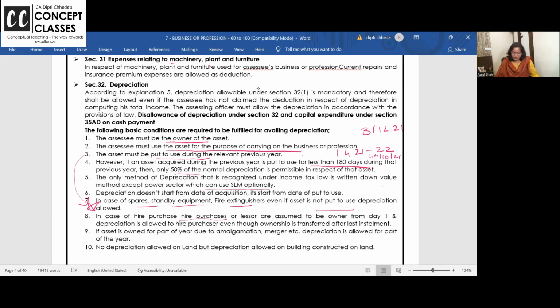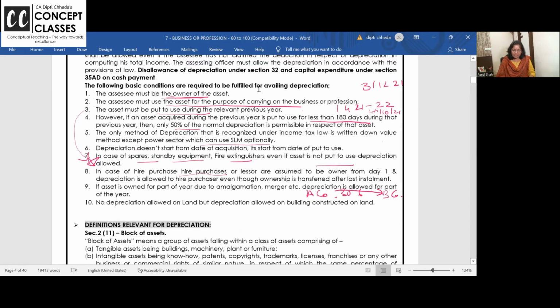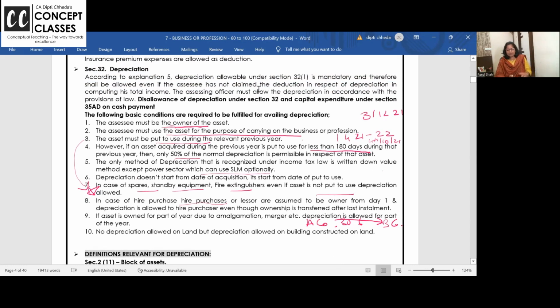If asset is owned for part of the year, amalgamation, demerger, proportionate depreciation will be charged. I had company A & Co. On 30th of June, A & Co. merged into B & Co. So A & Co. will charge depreciation on all the assets for how many months? 3 months. April, May, June. July onwards, B & Co. No depreciation allowed on land, but depreciation is allowed on the building. Check these points and if you have a doubt, ask me please.